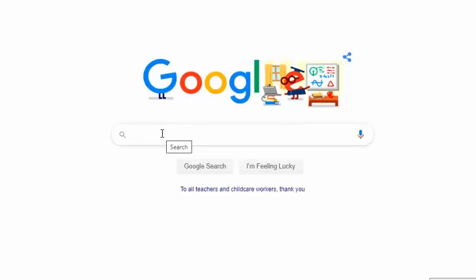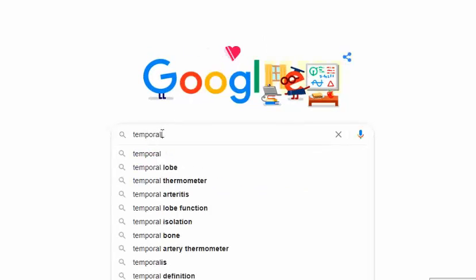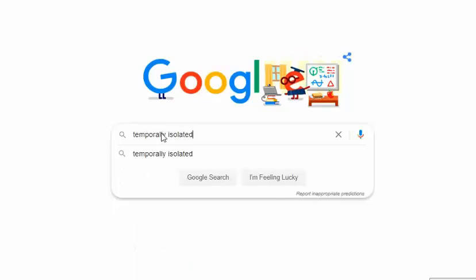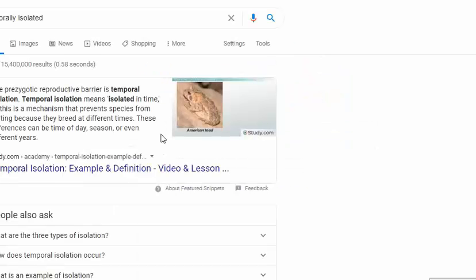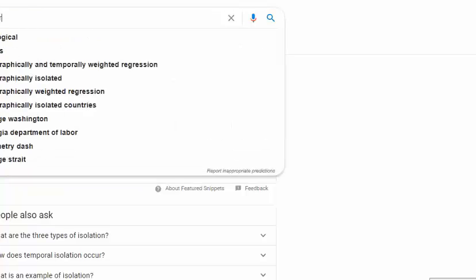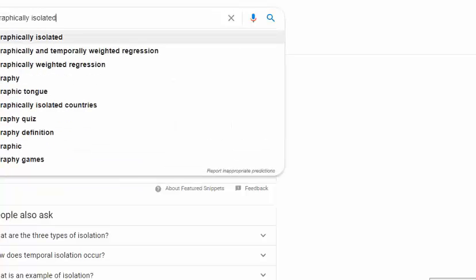I'm going to look up temporally isolated. It says right here, prezygotic reproductive barrier is temporal isolation, means isolated in time. So this is a mechanism that prevents species from mating because they breed at different times. So these are the same type of owls. I don't know if this is necessarily the case, so I'm going to look up the other one, geographically isolated.